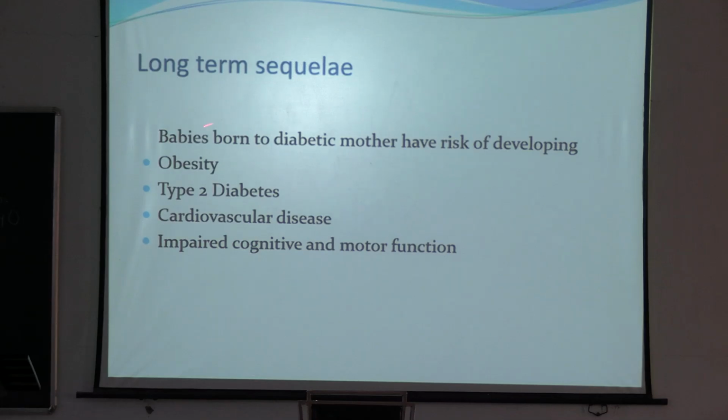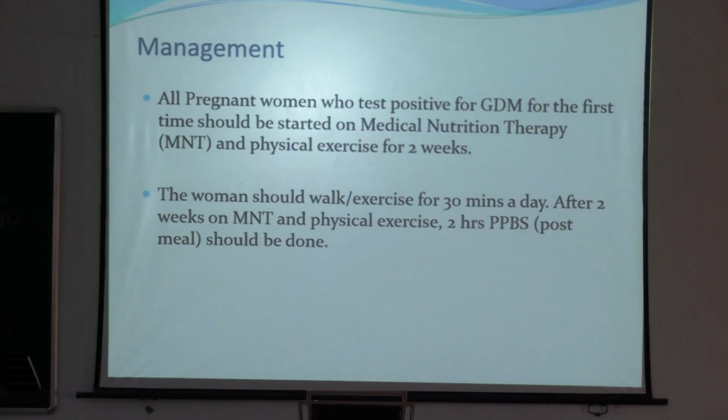Long-term sequelae: babies born to diabetic mothers have increased risk of developing obesity, type 2 diabetes, cardiovascular disease, and impaired cognitive and motor dysfunction. How will we manage GDM? First and foremost important thing is medical nutrition therapy. What is medical nutrition therapy? We will ask the patient to follow the diabetic diet and physical exercise for 2 weeks.